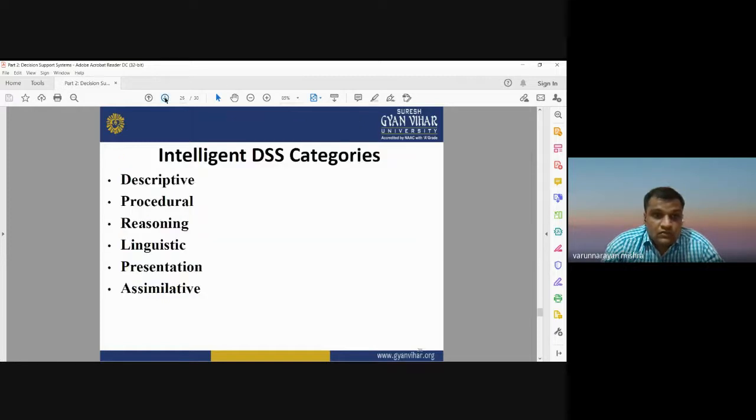Now, intelligent decision support system categories. It should be descriptive. It has some procedure. There may be some reasoning, linguistic, presentation, and assimilative. Intelligent decision support system categories have these components and these properties: descriptive, procedural, reasoning, linguistic, presentation, and assimilative.